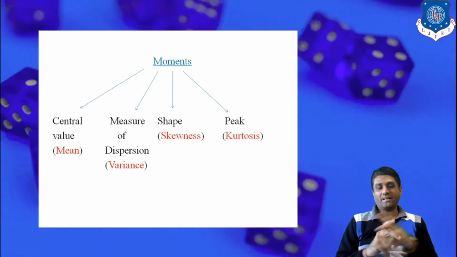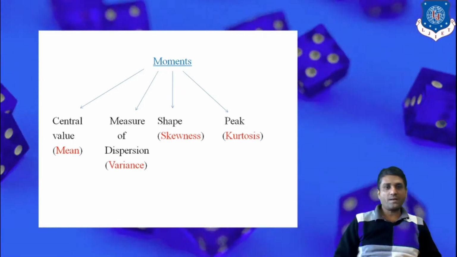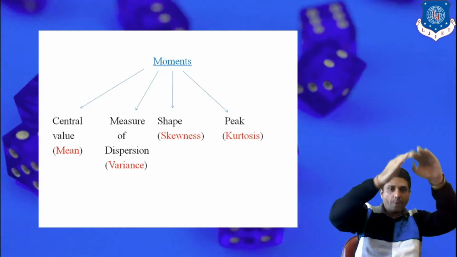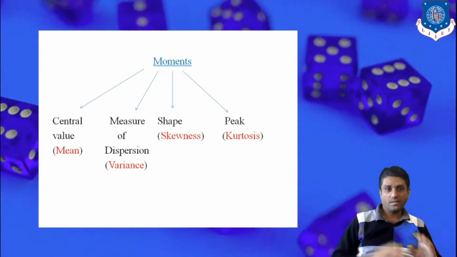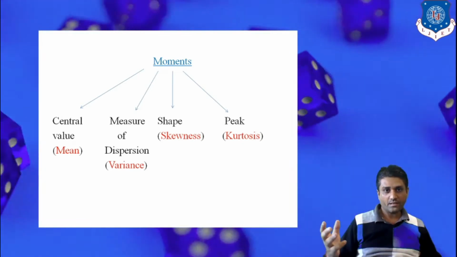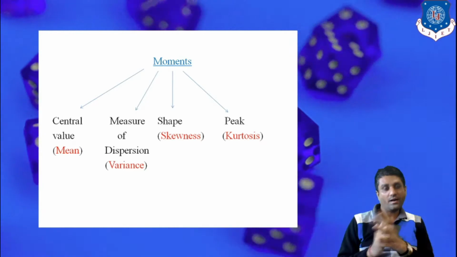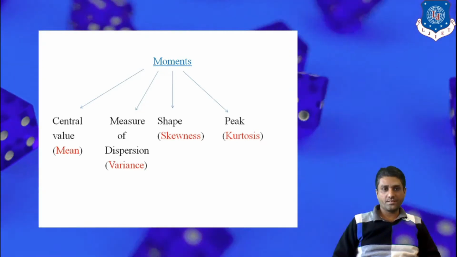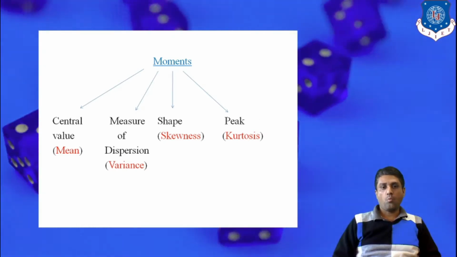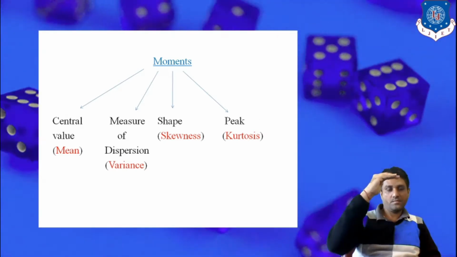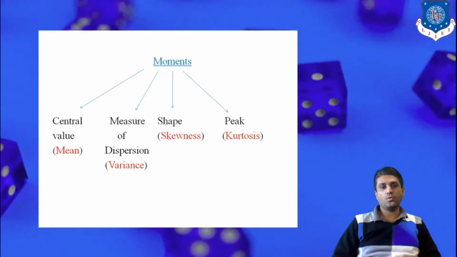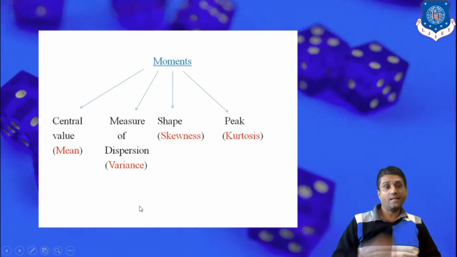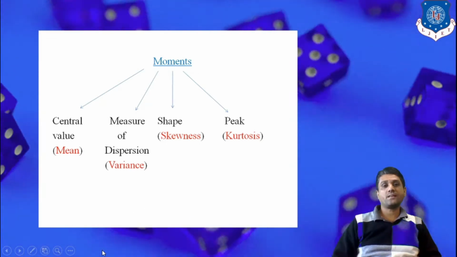In the simplest manner, it gives information about the shape of the data, whether the data is symmetrically distributed or not, and so on. The fourth moment gives the peak, that is the maximum value of the given data, and that peak is known as the kurtosis.